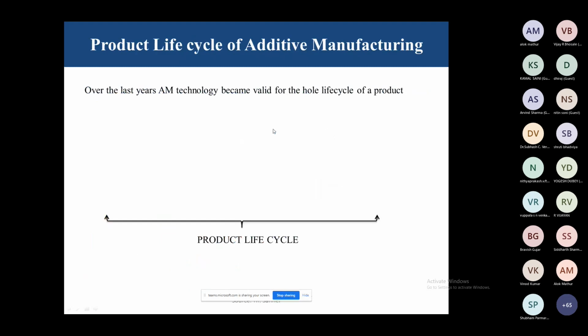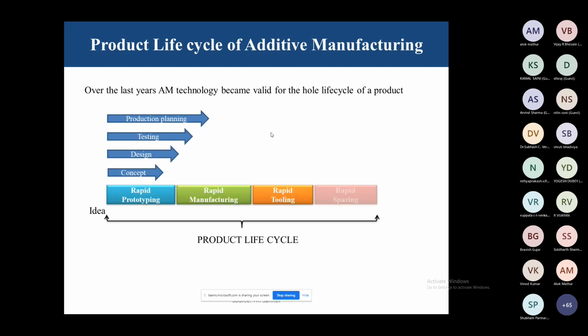So this is the product life cycle of additive manufacturing. The product life cycle nowadays, for example, of a mobile phone, is only 10 years or 5 years. So every year we have a new phone. So the product is going to be replaced or completely removed from the market. So you have to think about the product life cycle of the process, right?